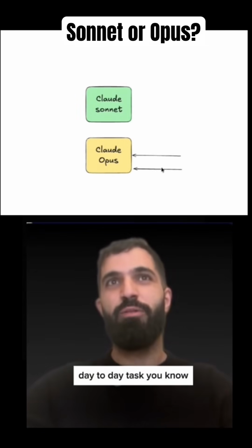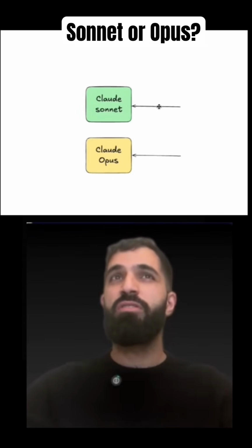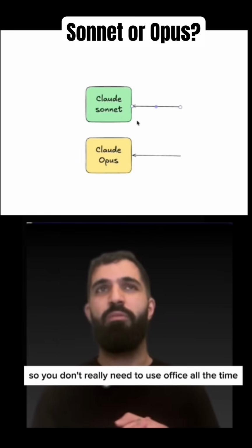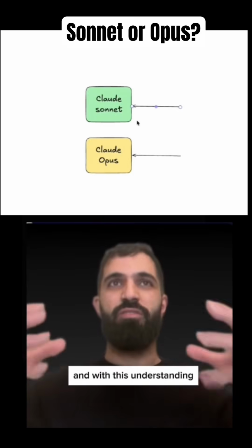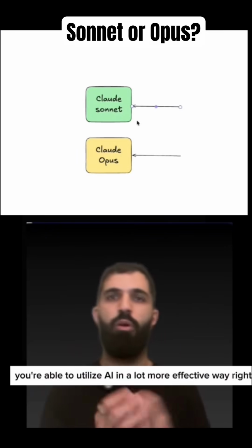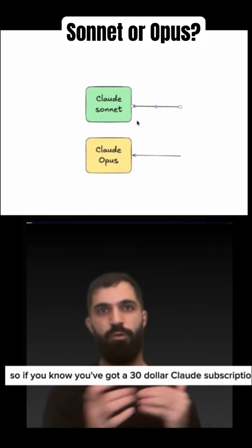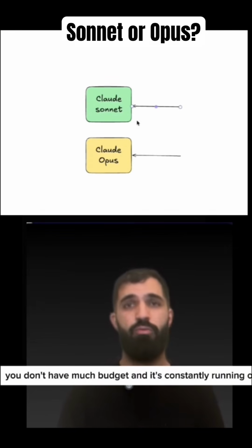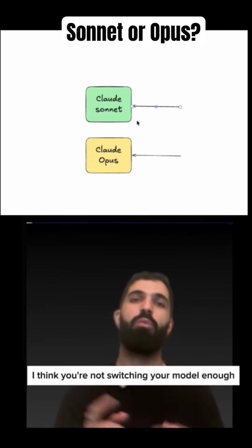For day-to-day tasks, like rewriting emails, Sonnet does the job really, really great. So you don't really need to use Opus all the time. And with this understanding, you're able to utilize AI in a lot more effective way, right? So if you've got a $30 cloud subscription, you don't have much budget, and it's constantly running out, I think you're not switching your model enough.